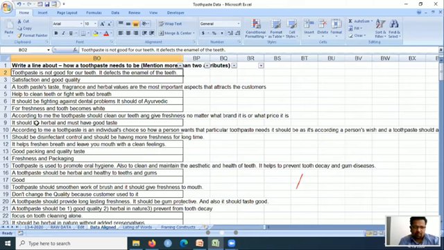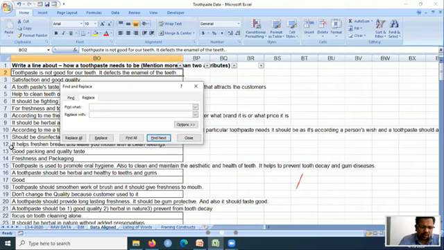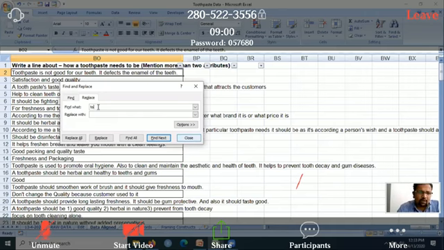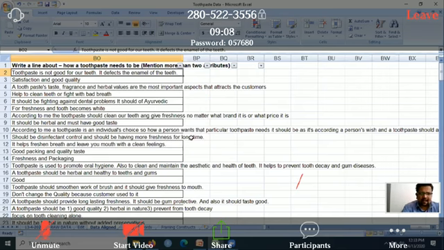One option is to select everything, then press Control H, replace. You go on typing, for example, 'to', and replace it. I can do this, but it will take too much time. 'To' and 'the', like this, I have to go on typing individually and ticking. Rather than that, we can do one thing.